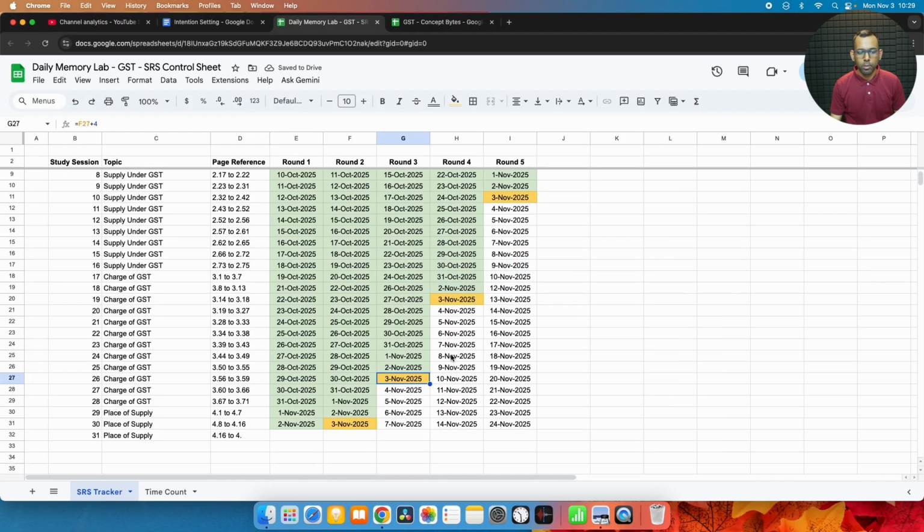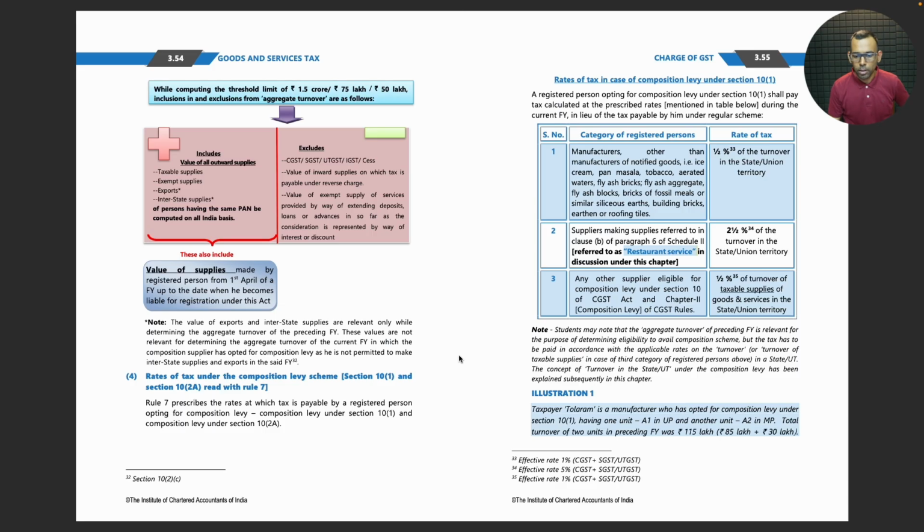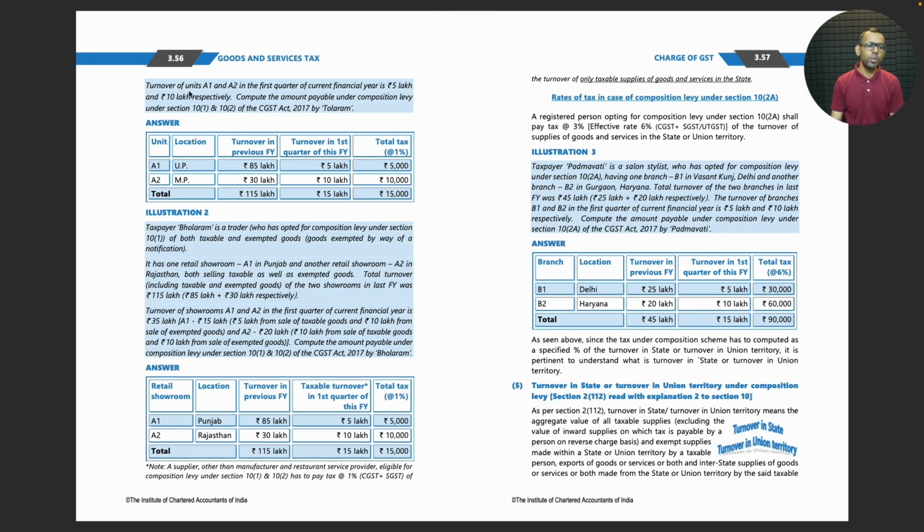Let's go to the third segment of today's study session, page number 56 to 59. Taxpayer Tolaram is a manufacturer who has opted for composition levy under section 10 subsection 1, having a unit A1 in UP and another unit A2 in MP. Total turnover of the two units in preceding financial year was 1 crore 15 lakhs, 85 lakhs and 30 lakhs. Turnover of units A1 and A2 in the first quarter of current financial year is 5 lakhs and 10 lakhs respectively. Compute the amount payable under composition levy under section 10 subsection 1 and subsection 2 by Tolaram.